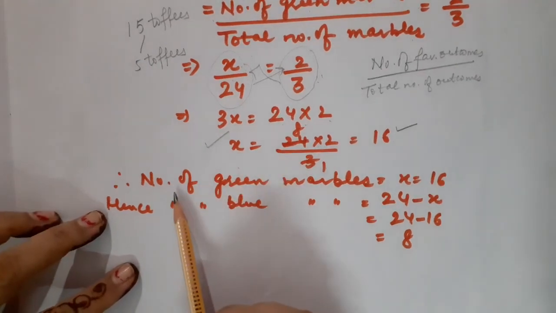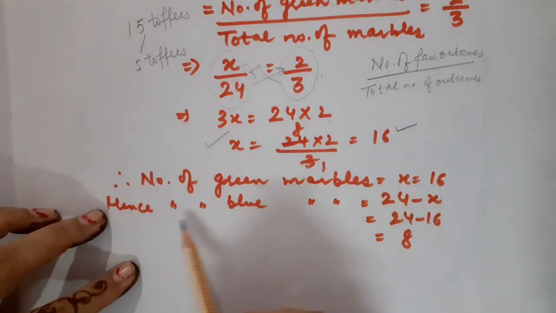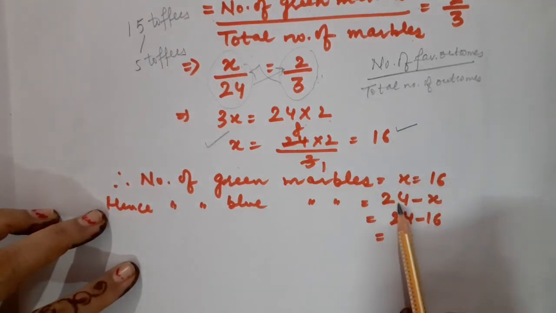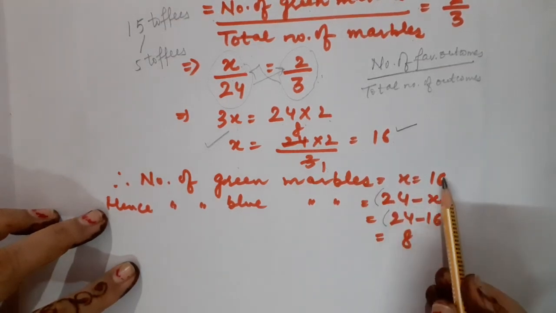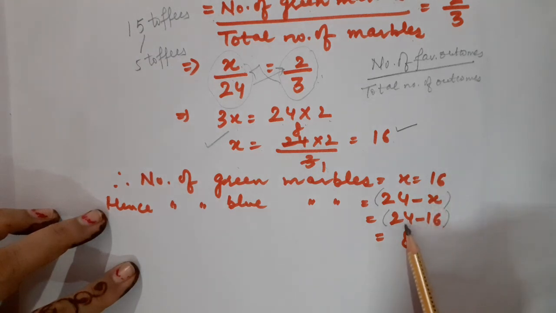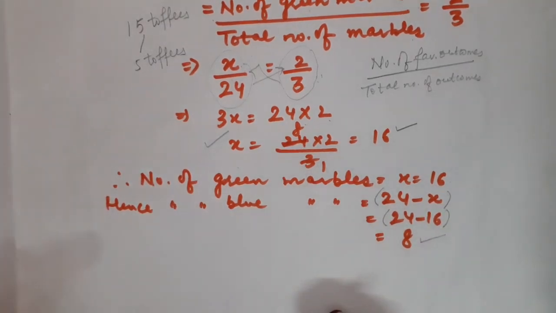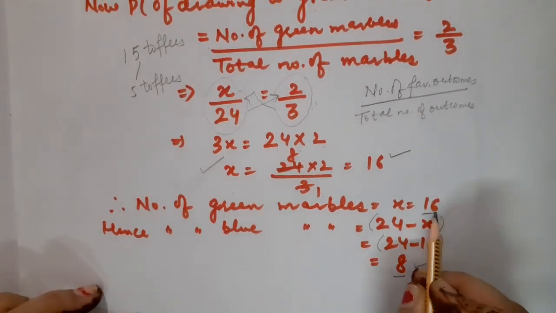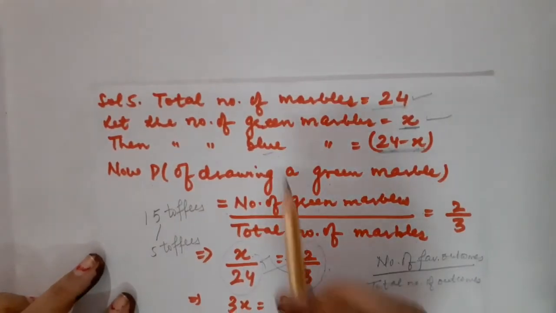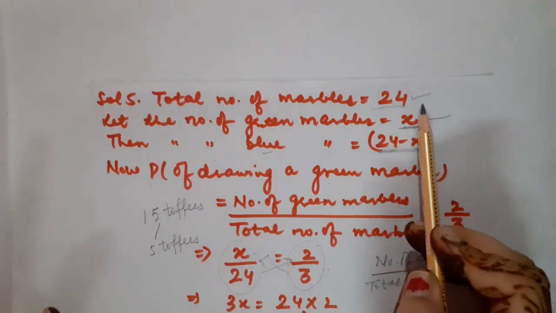So here it is written that number of green marbles is equal to x is equal to 16 and number of blue marbles is equal to 24 minus x. Place the value of x over here. It would become 24 minus 16, that is equal to 8. Children, we can verify also whether we have reached the right solution or not. See, 8 is the number of blue marbles, 16 is the number of green marbles. And how many are total marbles? 24. So 16 plus 8 will also become 24.